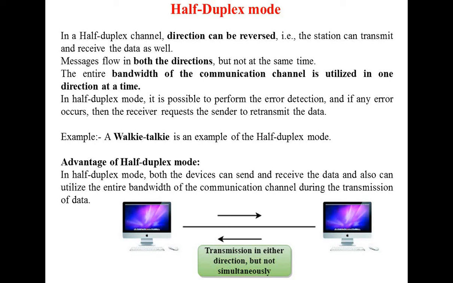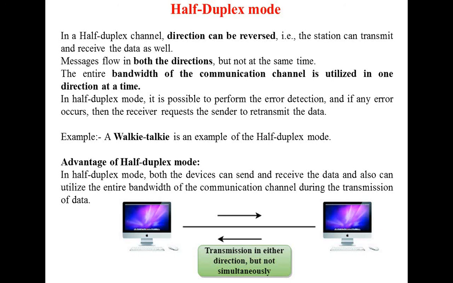The entire bandwidth of the communication channel is utilized in one direction at a time. Here also we utilize full bandwidth in one direction at a time. It means when you are sending, full bandwidth is used. When you are receiving, full bandwidth is used. In half duplex mode it is possible to perform error detection. If any error occurs, the receiver requests the sender to transmit the data again. A walkie-talkie is an example of half duplex. The best example of half duplex: walkie-talkie.